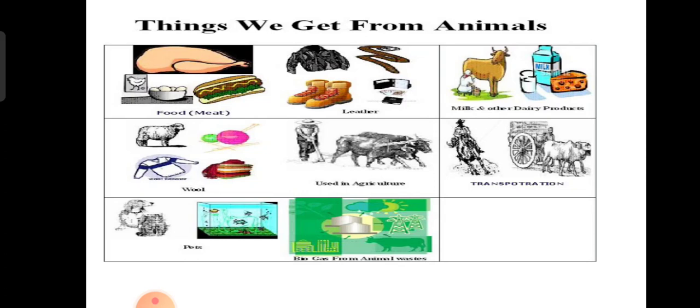Now we are going to see what we get from animals. On page number 6, what are we getting from ox, buffalo, sheep, hen, horse, honeybee, fish, eagle? So what are the answers here? From sheep we are getting wool. Ox we use for plowing.